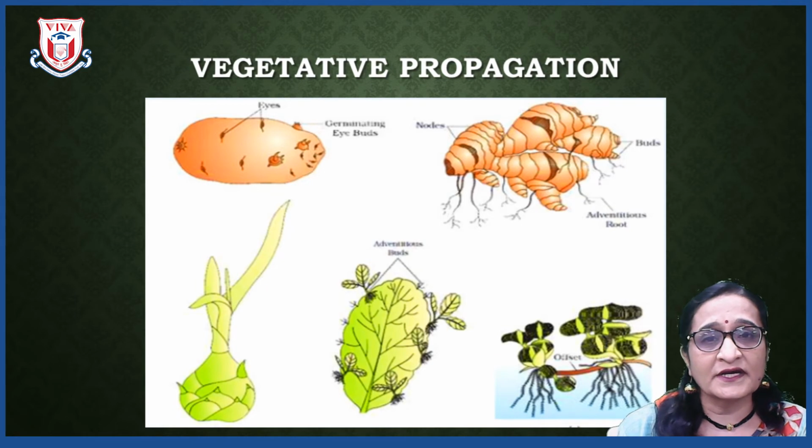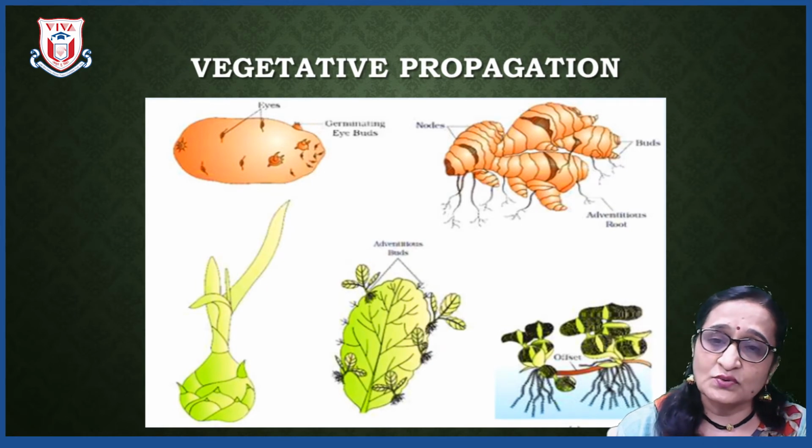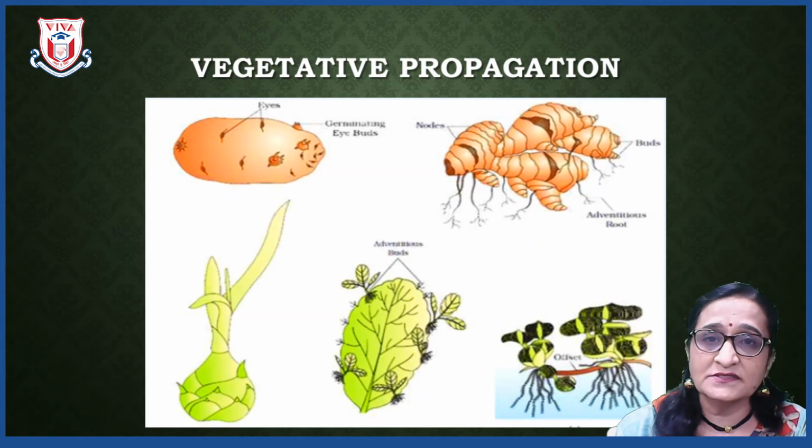Potato is a stem, right. In potato, from the notches or buds that appear on it, a new plant can grow. So that is vegetative propagation by stem. Similarly, by roots, in ginger a new plant can be grown. Not only ginger, but also carrot, radish, or even sweet potato.